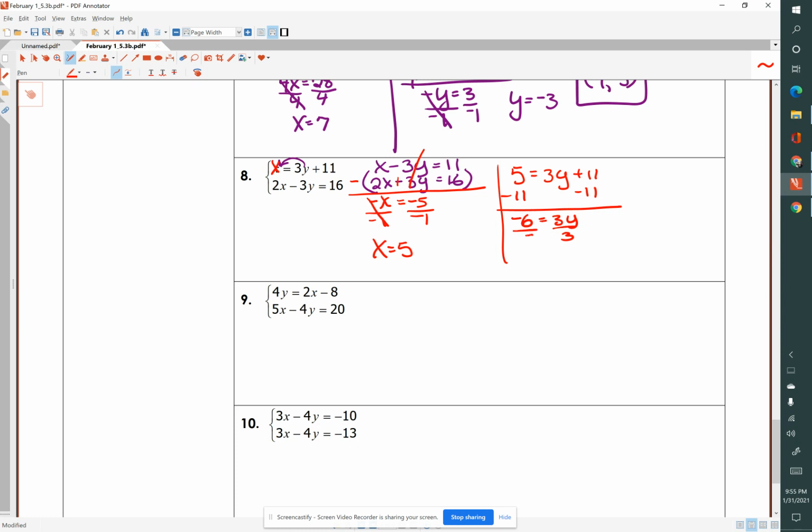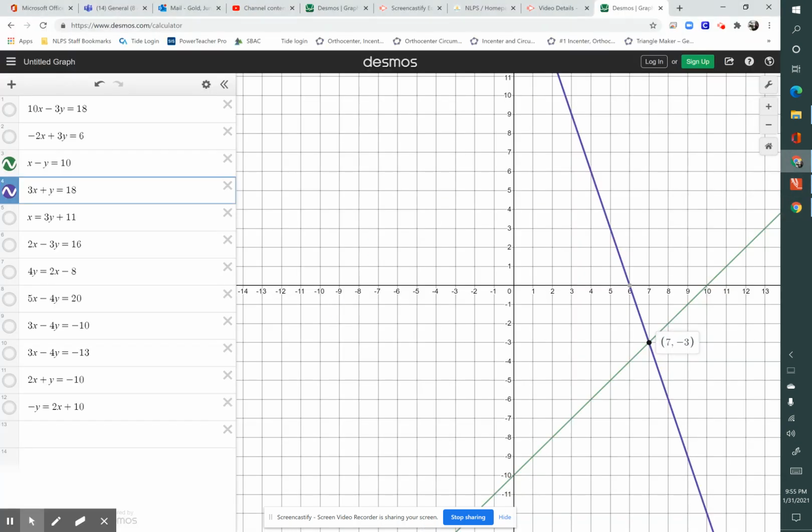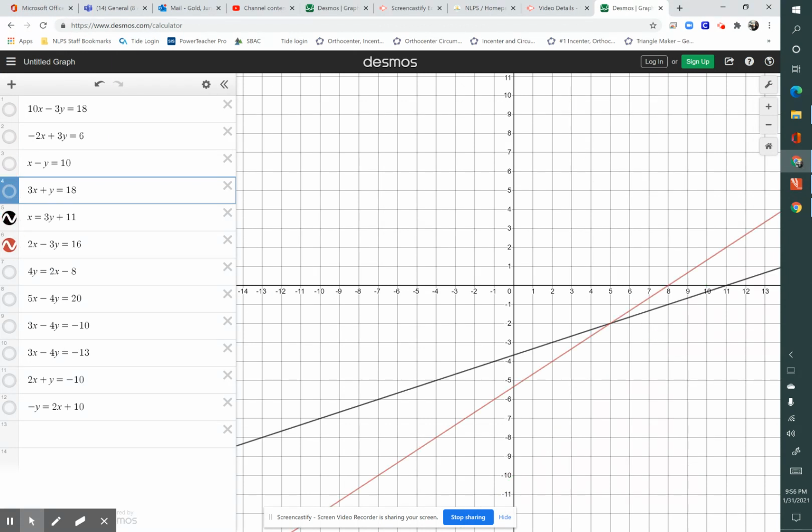Divide both sides by 3, and y equals negative 2. My final ordered pair is 5, negative 2. And let's take a look at the graph. So I'll turn these two off, turn these two on, and here we are at 5, negative 2.